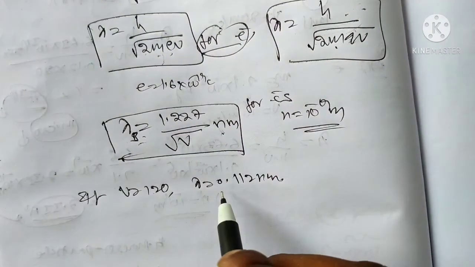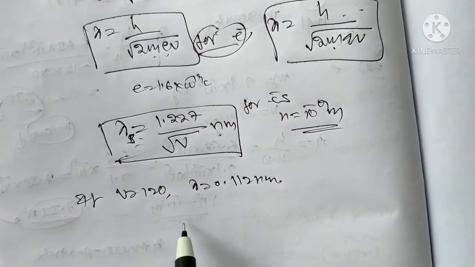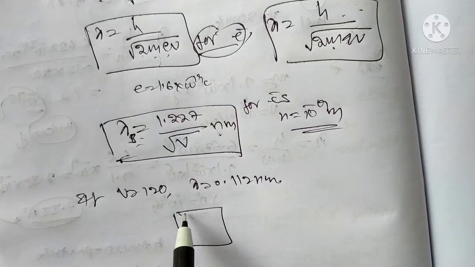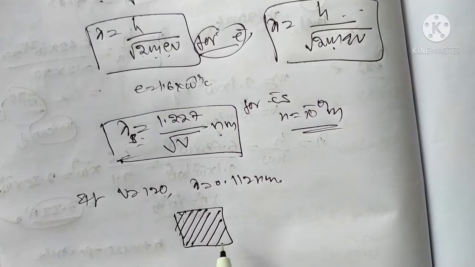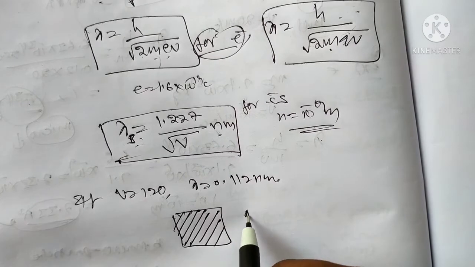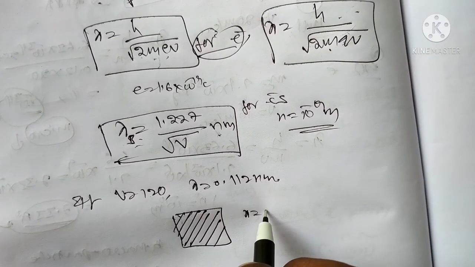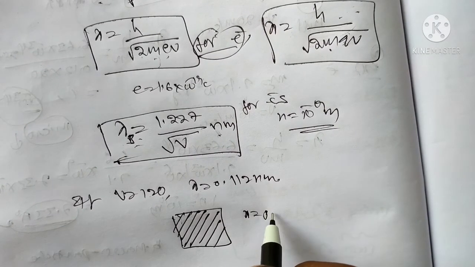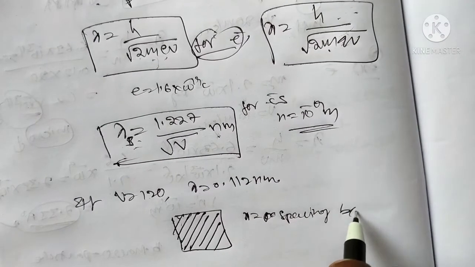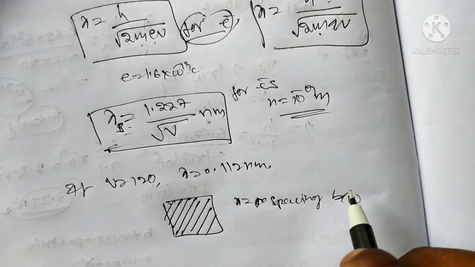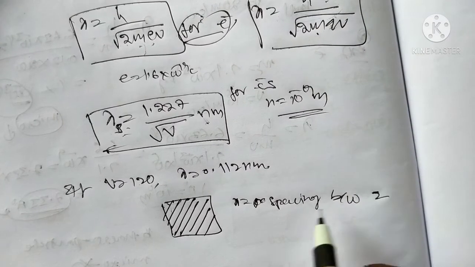This is the spacing between the atomic planes in a crystal. Suppose a crystal has lattice planes like this. Here lambda is the planar distance, the spacing between two atomic planes.